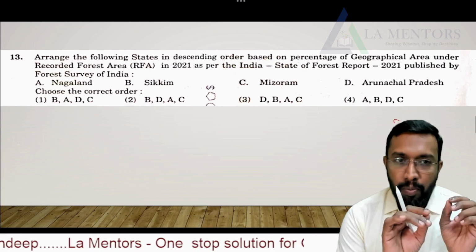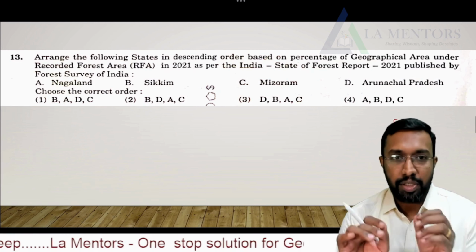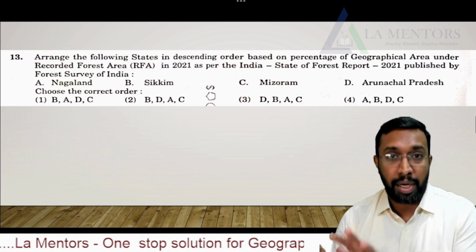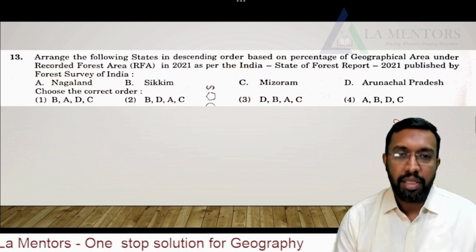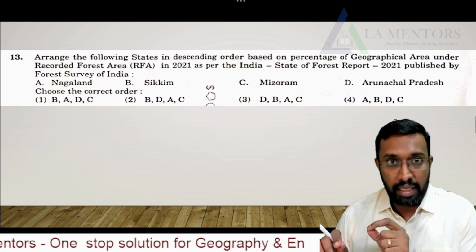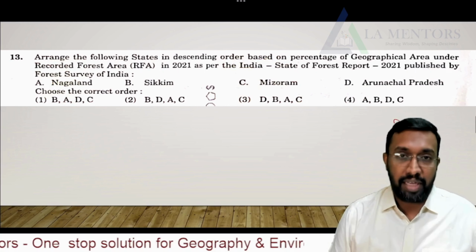Whichever area is considered to be a forest which has been recorded under the government records, what is the percentage of that forest area in each state with respect to its geographical area?